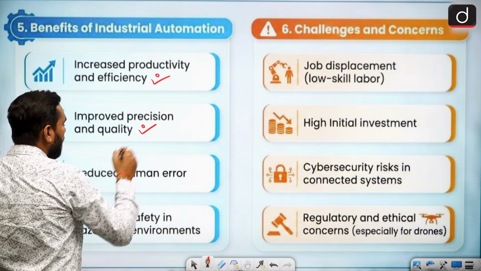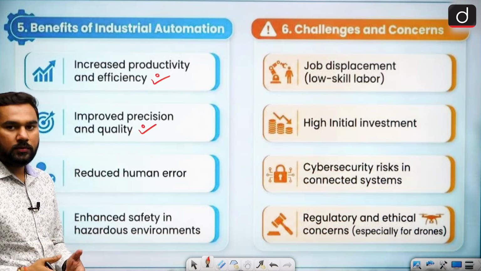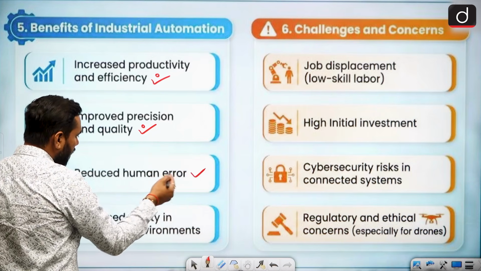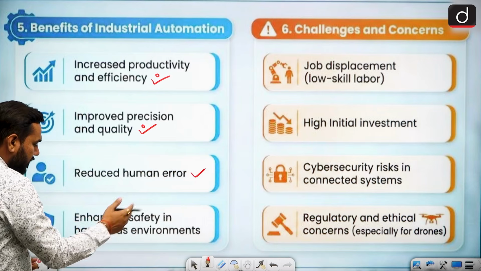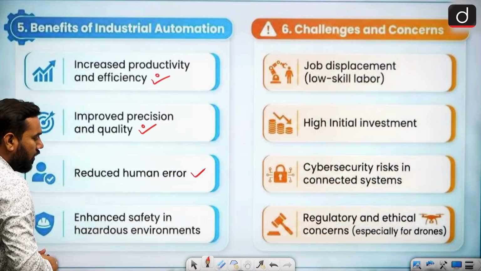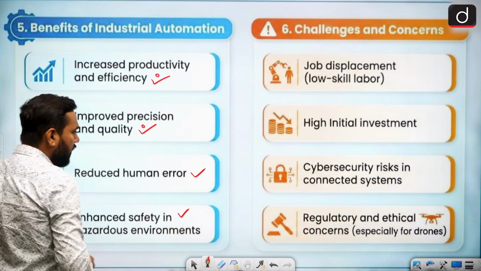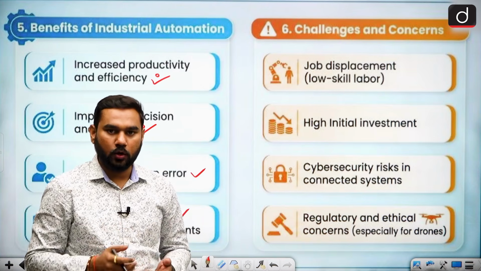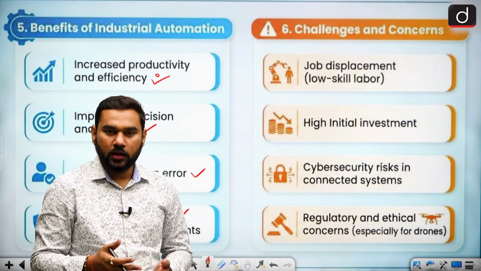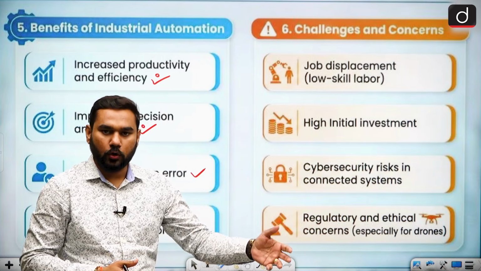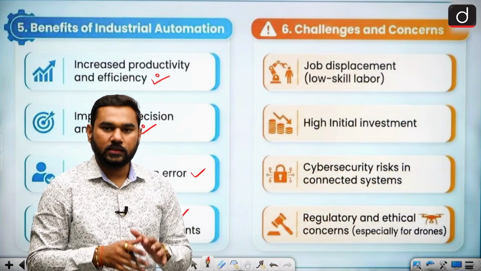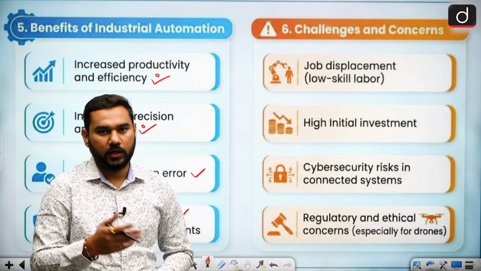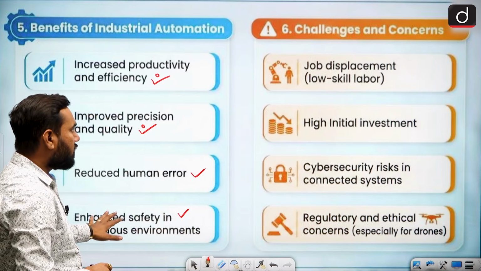Yes, this is again a very beneficial area, because humans make errors, so it also reduces human error. Next is enhanced safety in hazardous environments. Some environments are very hazardous for humans; some atmospheres can harm the skin, eyes and lungs. For that category of automation, we can use robots. For industries that are very harmful to the human body, you can save the human and use the robot instead. So these are the benefits we have.